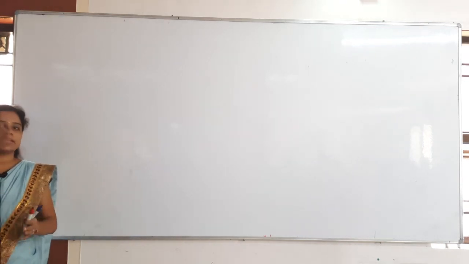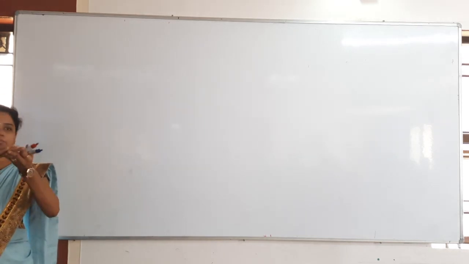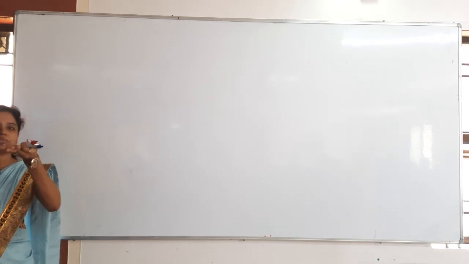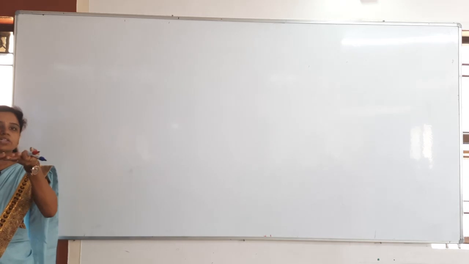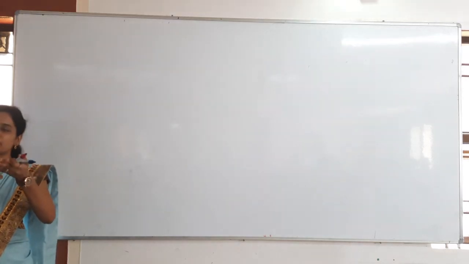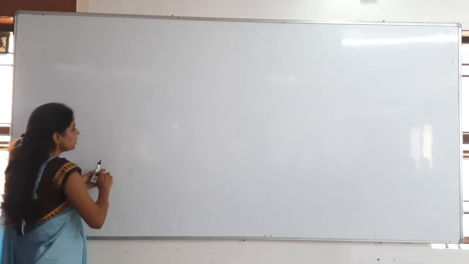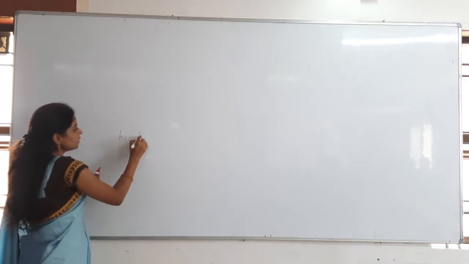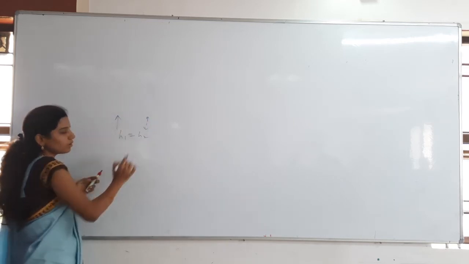One is thrown vertically upwards, another is just dropped. Then what happens? They are meeting midway. Whenever they are meeting, from the ground, what is the distance between my hands? Nothing, 0. From the ground, what is the height? Are both the same height or different heights? Same height. So you have to consider h1 is equal to h2. h1 is vertically projected, h2 is dropping in the downward direction.